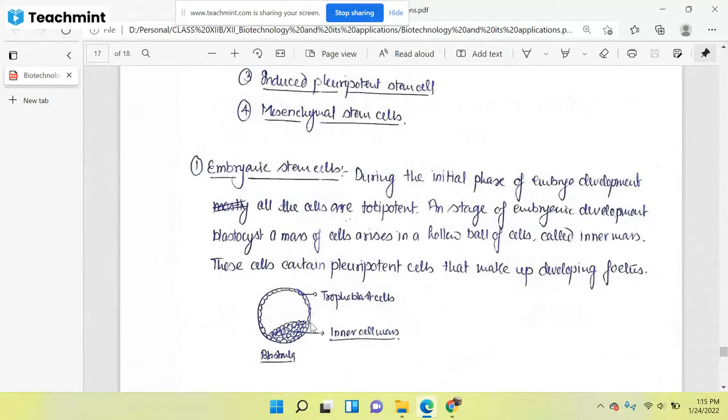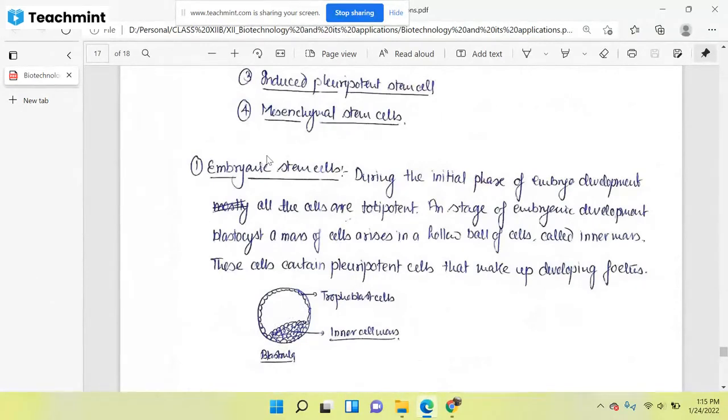You know that the whole body of the fetus is formed by inner mass cells, so they are stem cells which will be converted into different lineages, even before becoming ectoderm, mesoderm, and endoderm. So it is very beneficial to collect the cells from the inner mass. These are called embryonic stem cells.